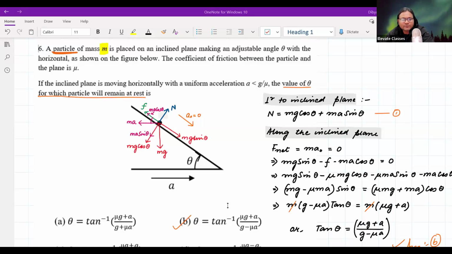Let's do one more question. I will give one more on sliding block problems. Okay, this is one more problem, a practice problem for you.